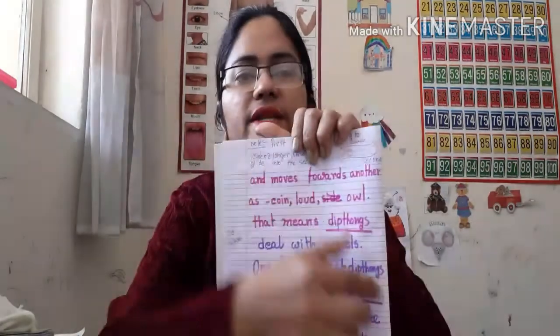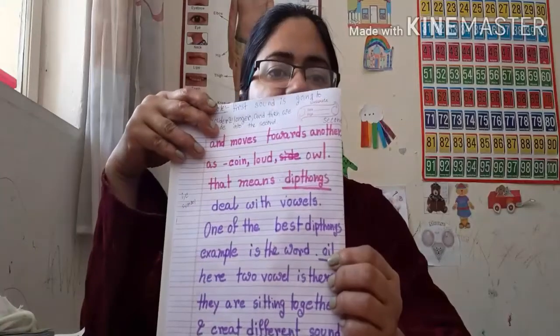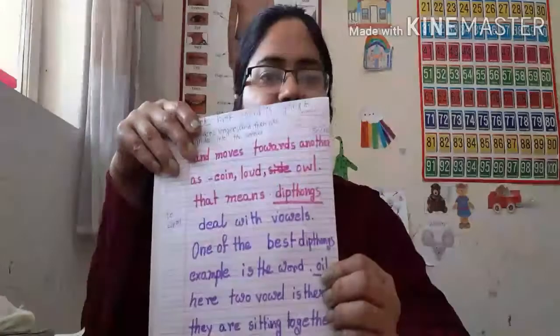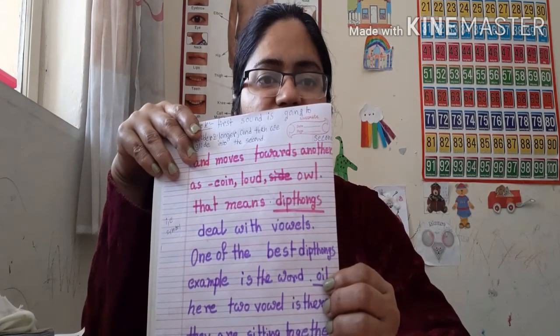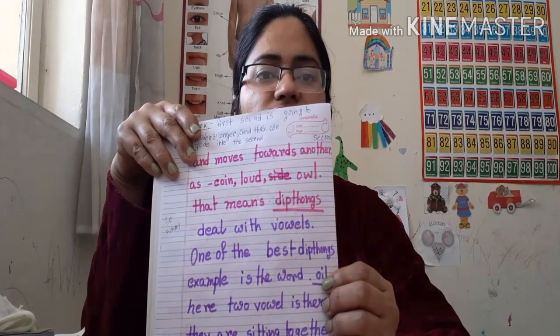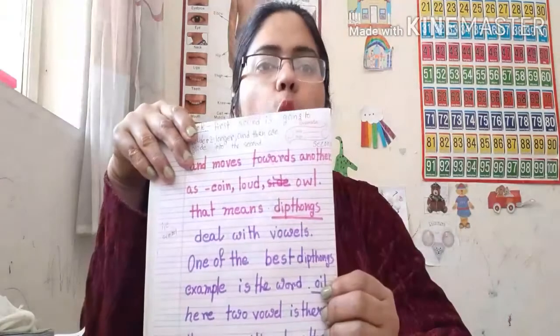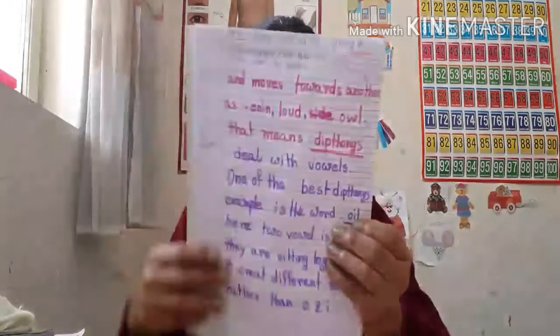Diphthongs especially deal with vowels. One of the best examples of a diphthong is the word oil. Here two vowels sit together and create a different sound, oi. So, see, O-I-L, oil. O is a vowel, I is a vowel, but in this syllable the O sound and I sound are not clearly heard. A different sound is coming. What is the different sound? Oil, coin, like this. Okay.